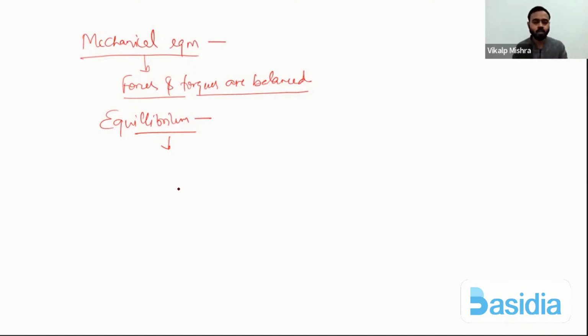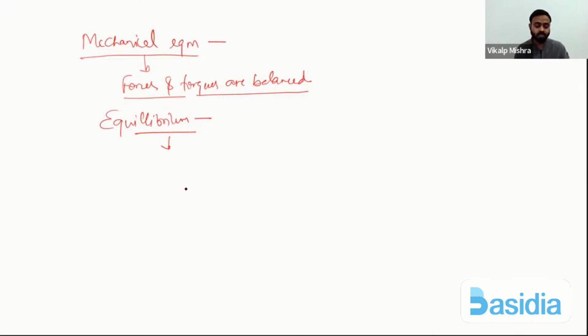Like you have a cup of tea. Initially it will be hot, but after some time, what will happen? It will become cold. Why did it become cold? Because it wants to go to the most stable state or most probable state, and that most probable state is equilibrium.